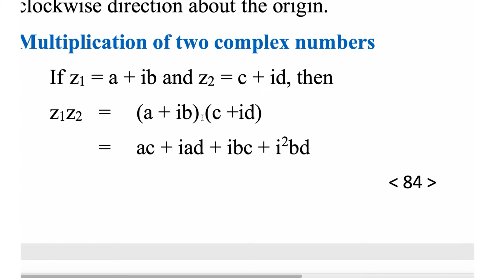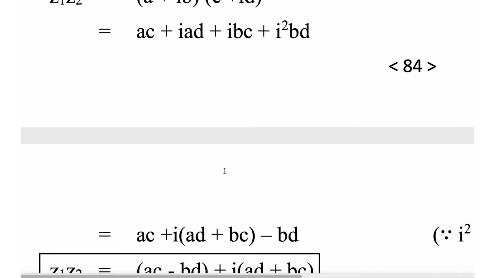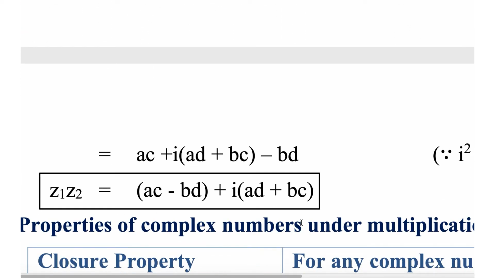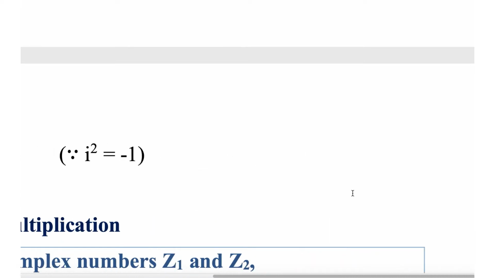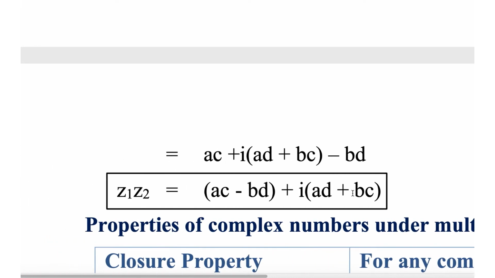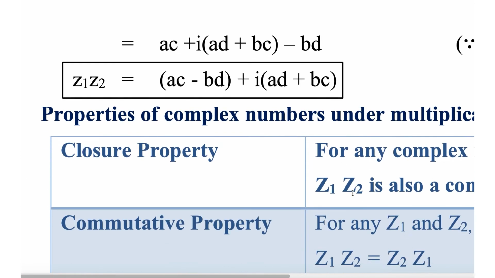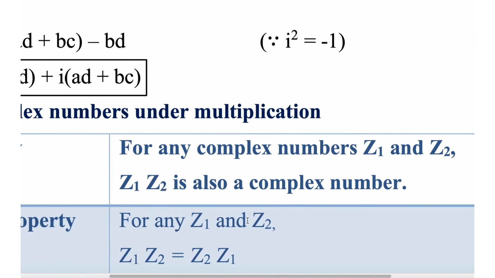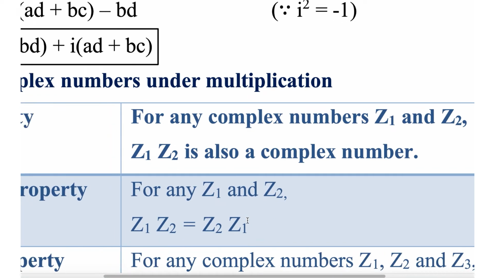So let's multiply these two. AC minus BD is the real part. The imaginary part is AD plus BC. Okay, AC minus BD plus i times AD plus BC. Properties of complex numbers under multiplication. Closure property: for any complex numbers z1 and z2, z1 z2 is also a complex number.